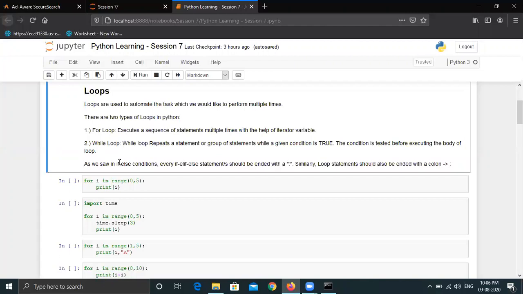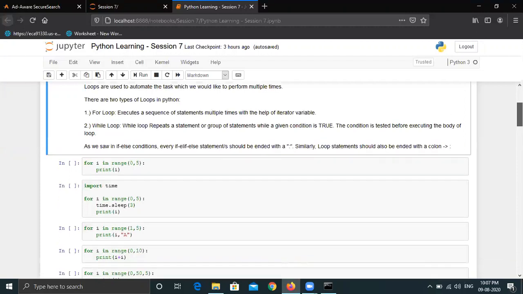As we saw in if-else conditions, every if-else statement should end with a colon. Similarly, a loop statement should also end with a colon. So this has to be kept in mind whether you are working with if, elif or else, or loops, either for or while: you have to end that statement with a colon.